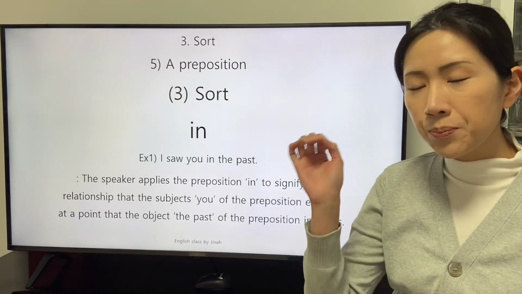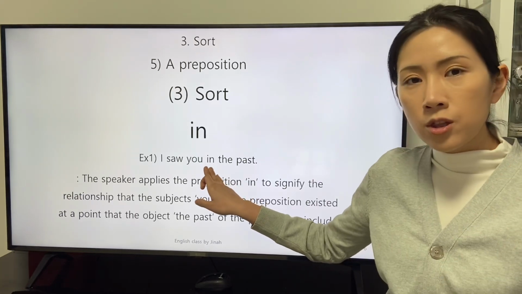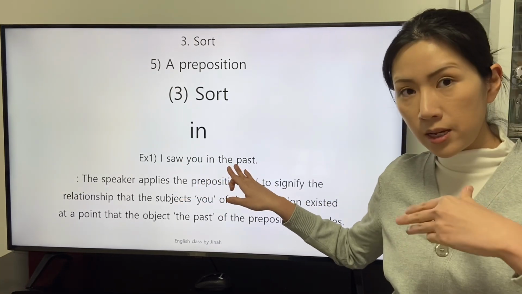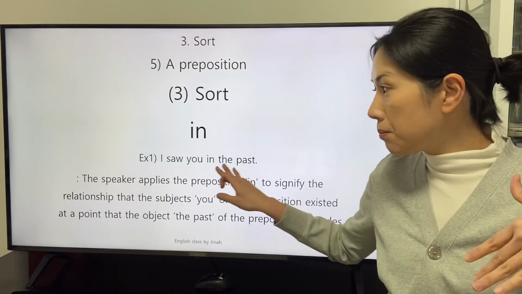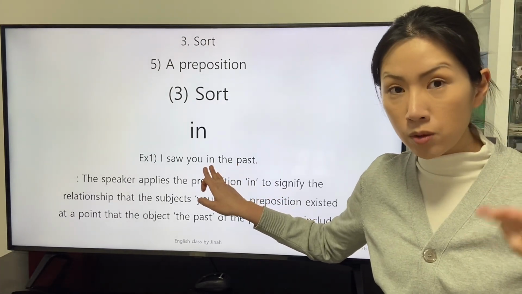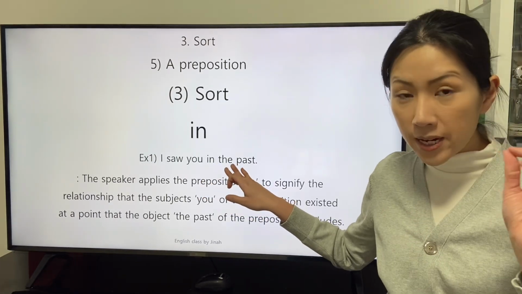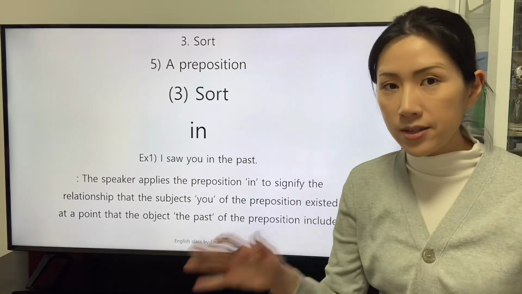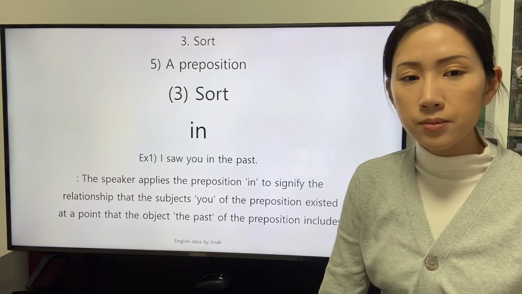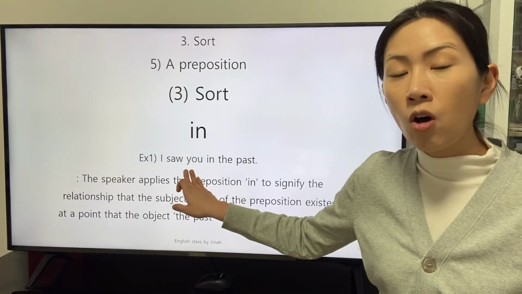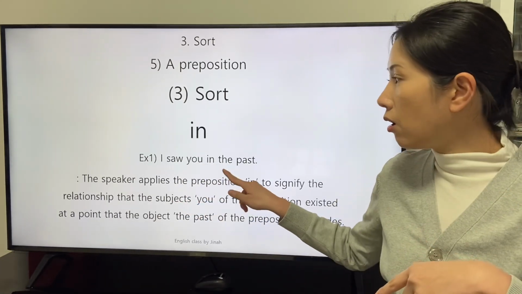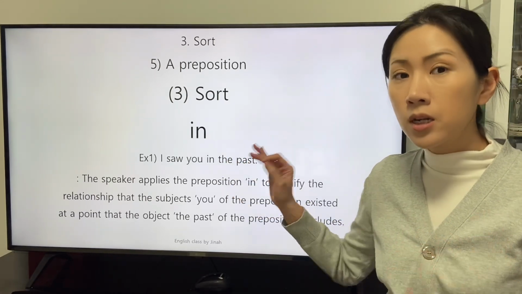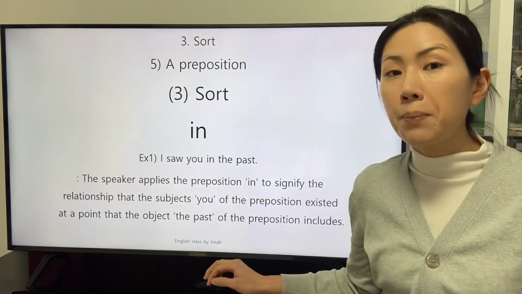From the fact that the relationship between the subject and the object is mediated by the preposition in, the object of the preposition in is organized as a structure, and the subjects are a part of the organized structure indicated by the phrase of the noun, the past.